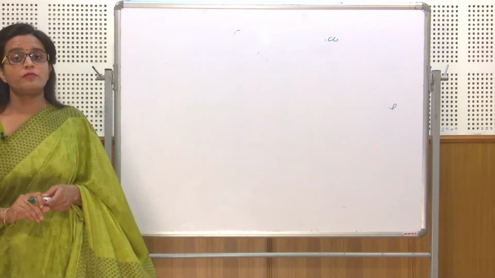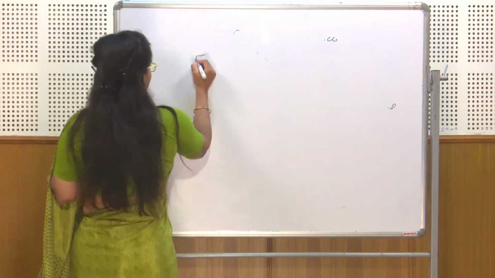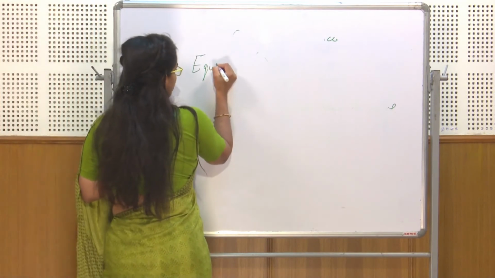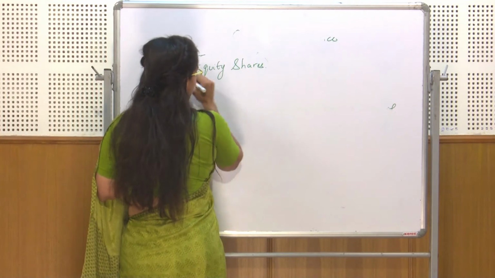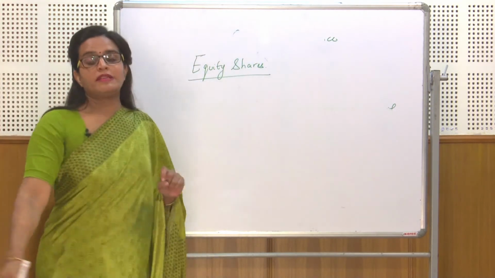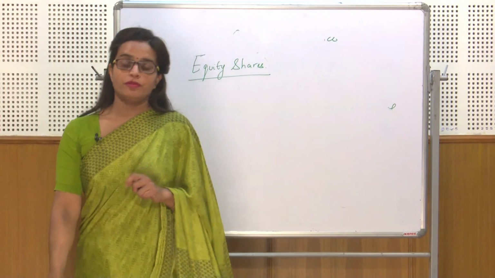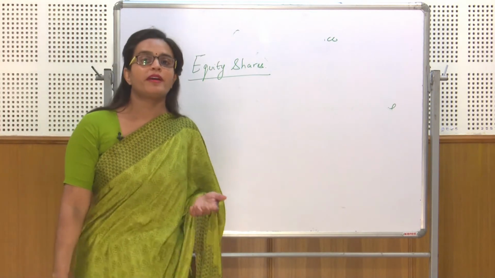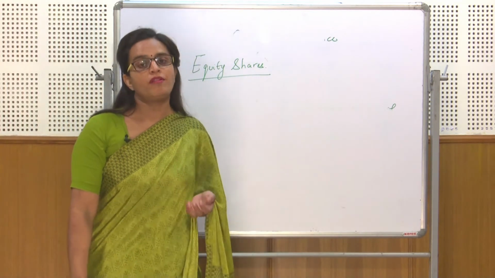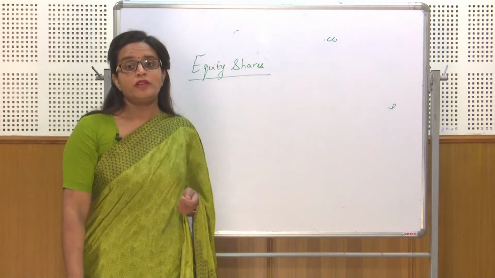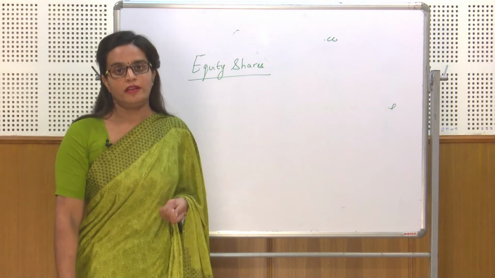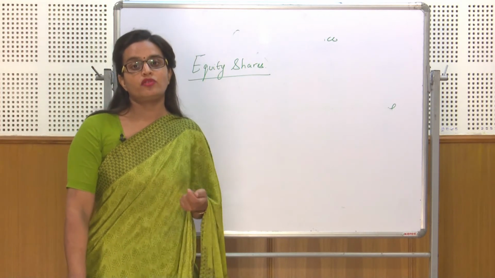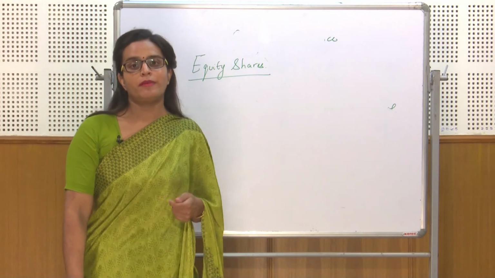Now, let us study in detail different types of long-term sources of finance. There are different long-term sources of finance, like equity shares. Now what are equity shares? Basically, equity shares are the ordinary shares which do not have any preferential right regarding payment of dividend or refund of capital. That means the income paid to the equity shareholder is not fixed in nature. Why is it not fixed? Because it depends upon the profits earned by the company.